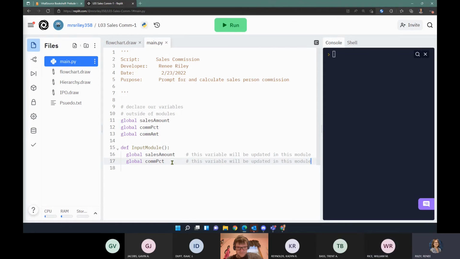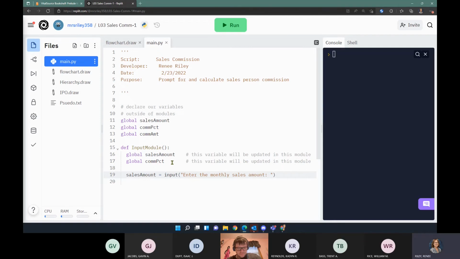So it's kind of weird. It's definitely an unusual Python thing. It has to do with global variables. See if we can get it to work. Now, since I've specified both of these variables will be updated, I can code my input statements. My sales amount, I want to process input from the prompt, enter the monthly sales amount.